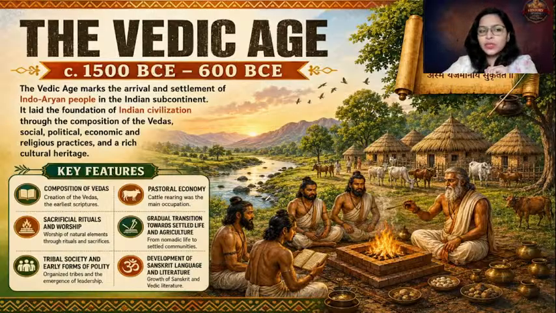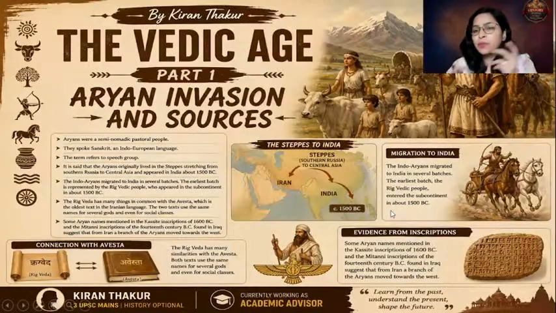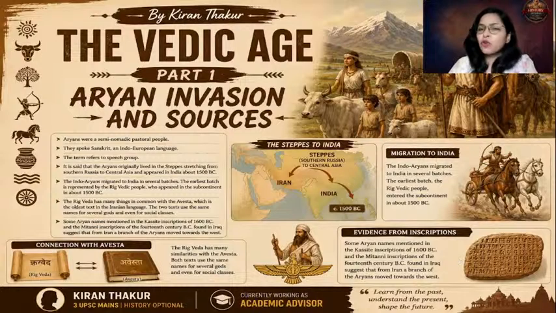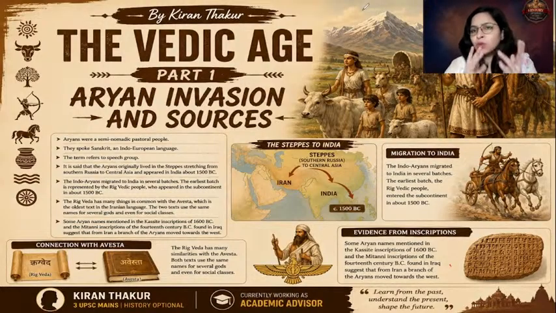Let us proceed with the discussion on Aryans and their rise in the Indian subcontinent, and the theory given by Mortimer Wheeler. Mortimer Wheeler gave the theory of Aryan invasion. According to him, Aryans came to the Indian subcontinent and were the ones who disrupted the Indus Valley civilization, and they established a new age in India, which is referred to as the Vedic age. Now, how did he prove his theory? That we are going to understand.